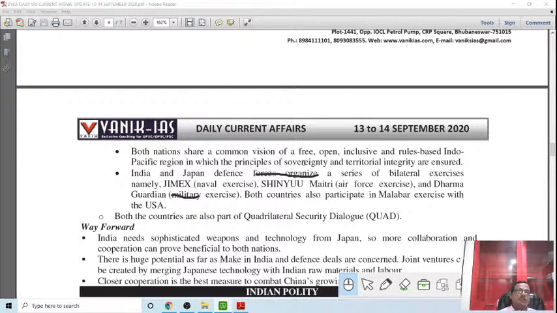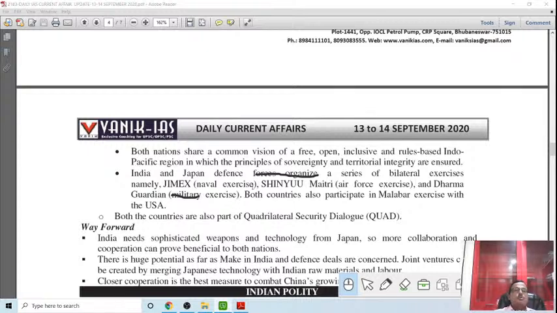rule-based Indo-Pacific region. And second, the India-Japan defense forces organize a series of bilateral exercises, namely the JIMEX naval exercise, Shinyu Maitri, the air force exercise, and Dharma Guardian, the military exercise.